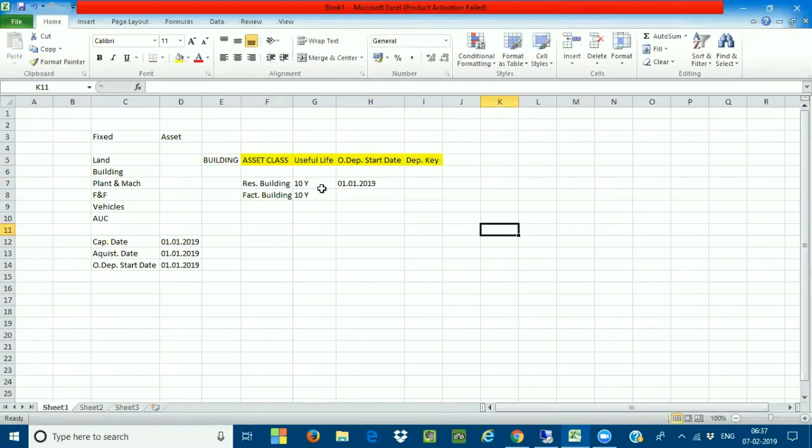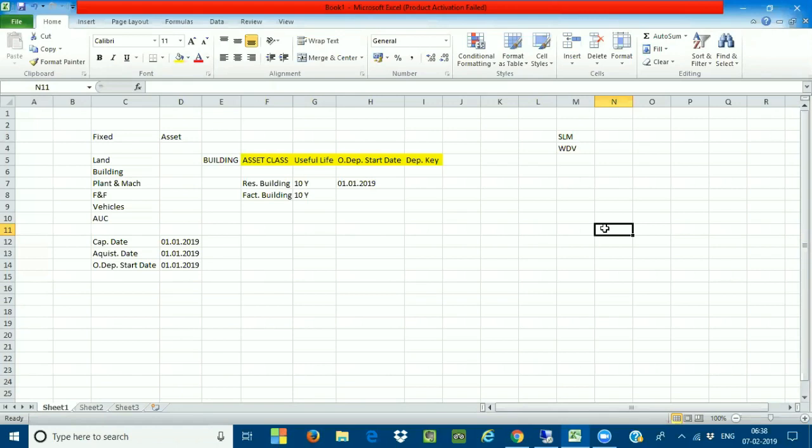I understand you have given the basic requirement, but either you want to go for straight line depreciation or for the diminishing method. There are different methods. The basic methods are SLM and WDV, the written down value method. One is the straight line method, where every year the depreciation value remains the same, with no diminishing. Whereas in WDV, we calculate the depreciation on a diminishing basis. I'll explain it now.